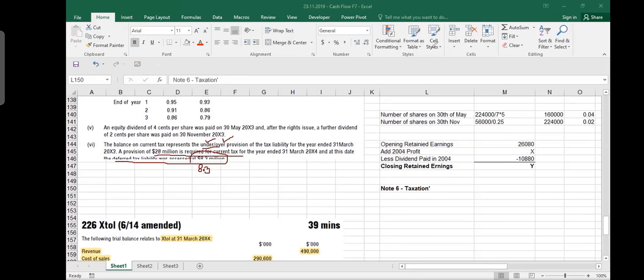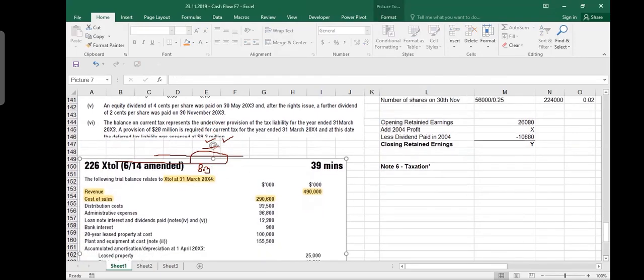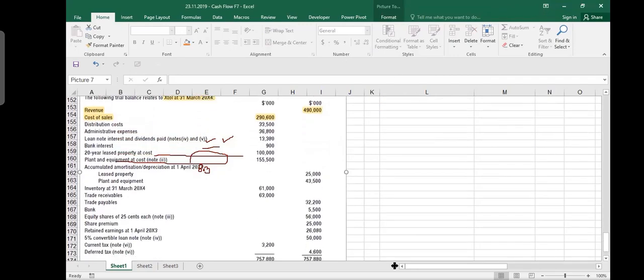Okay, so we need to work out our tax expense. For that, we need to go back to our trial balance and see how much the tax is, which is shown here. What do you see for the tax? Current tax is how much? 32. Now please remember, if it appears on the debit side, it is always an under provision.